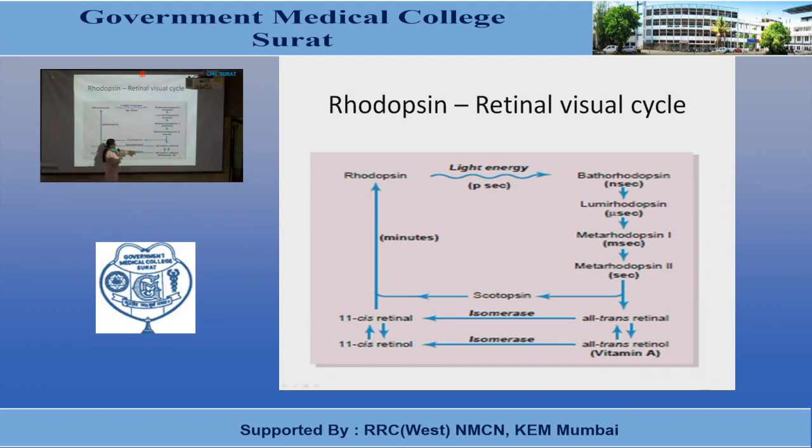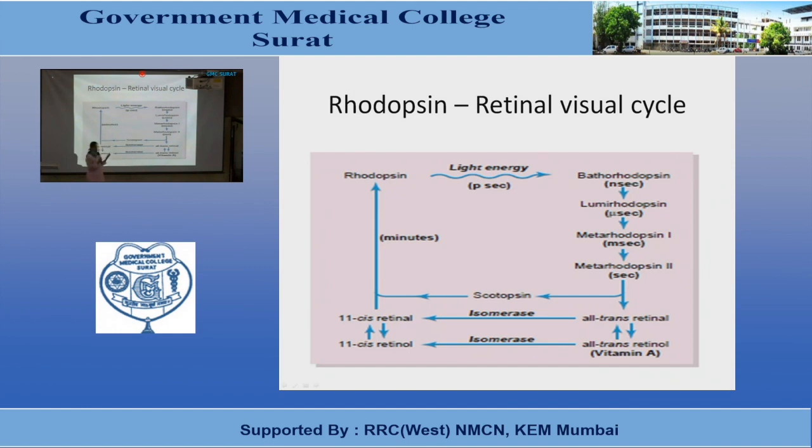So vitamin A is required for synthesis of new retinal, which will again form the visual pigment. In dim light, where more concentration of rhodopsin is required, more and more retinal is required, which will combine with the scotopsin to form rhodopsin. So the retina is very sensitive to dim light. When we want to see objects in dim light or in the dark, at that time the concentration of rhodopsin in the retina should be more.